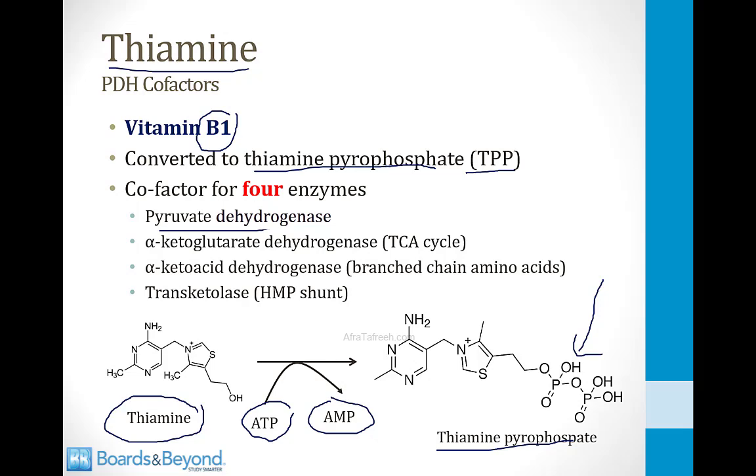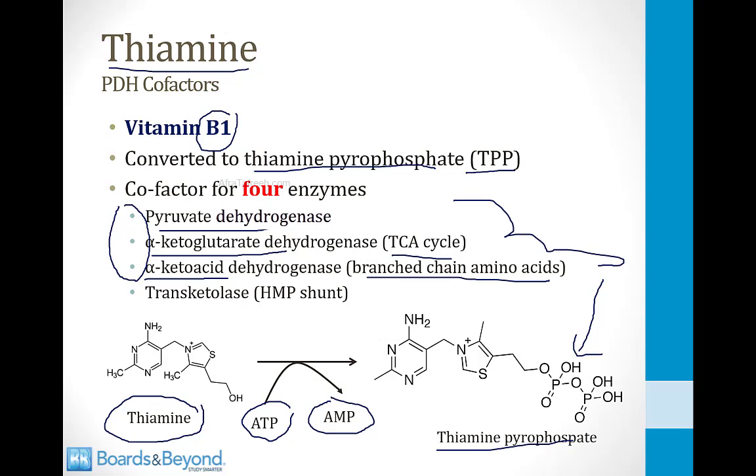It is also a cofactor for alpha ketoglutarate dehydrogenase, which is part of the TCA cycle, and also for alpha ketoacid dehydrogenase, which is part of the metabolism of branched chain amino acids. All three of these enzymes are part of a large multi-enzyme complex, just like the pyruvate dehydrogenase complex. And the complexes that use these three enzymes all employ the same five cofactors as the pyruvate dehydrogenase complex.